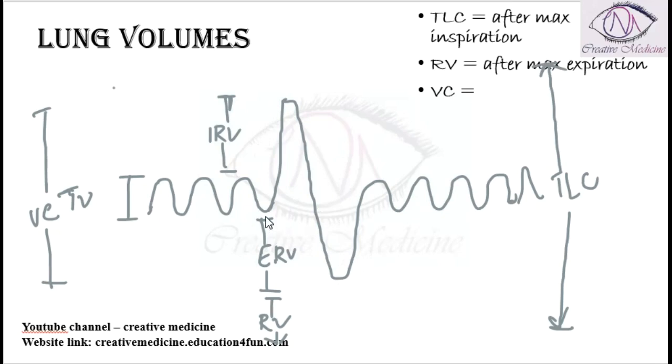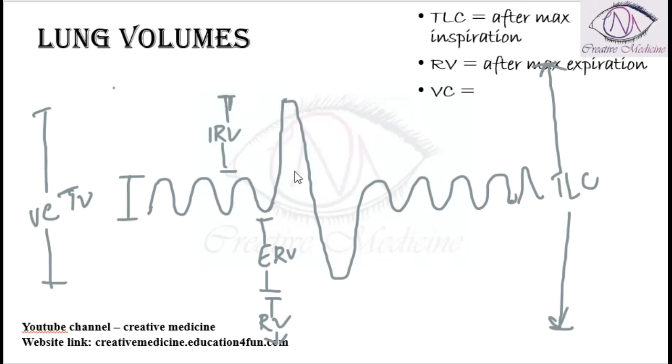Then inspiratory capacity is the maximum volume of air that the person can inspire after maximum inspiration, actually, not the air present in the lungs. After maximum inspiration, the amount of air that the patient inspires is the inspiratory capacity. That means it contains tidal volume plus inspiratory reserve volume. Together we call it inspiratory capacity.